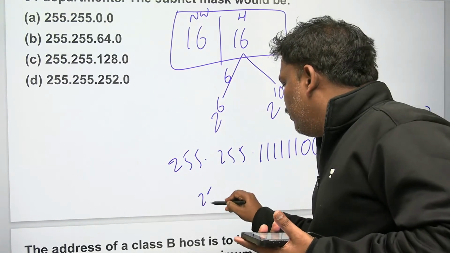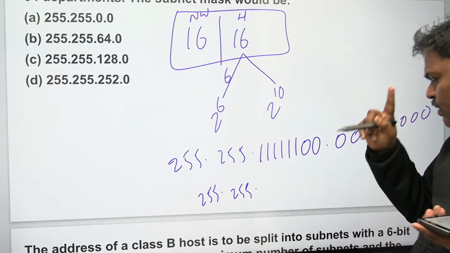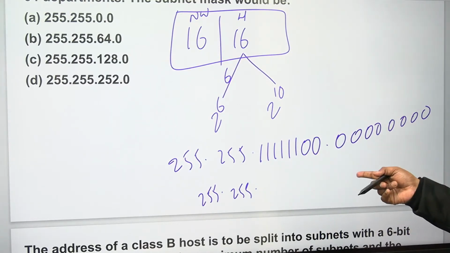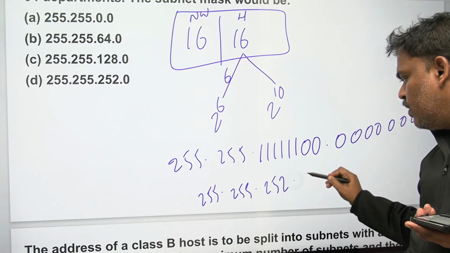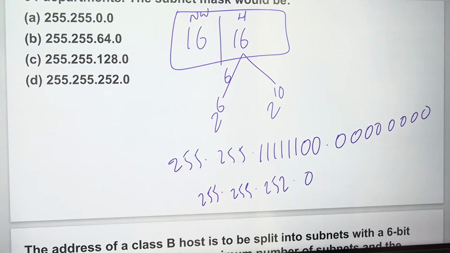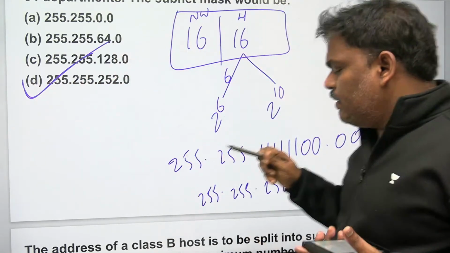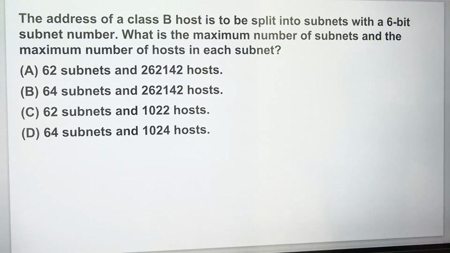It will go to 255, then 240, 248, 252, so 252.0. Check which one is right. I think option D. Right? Option D. Yeah. Can you try this also?